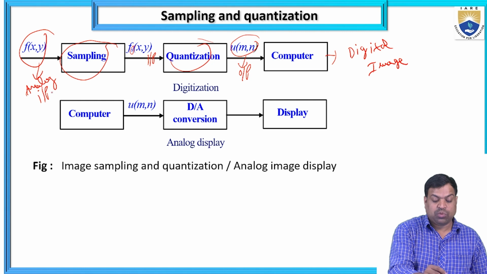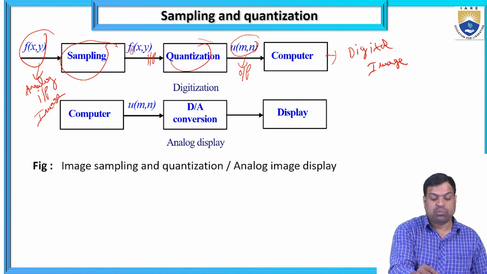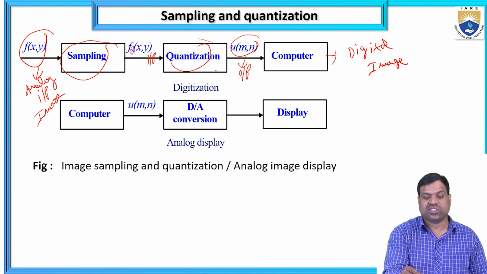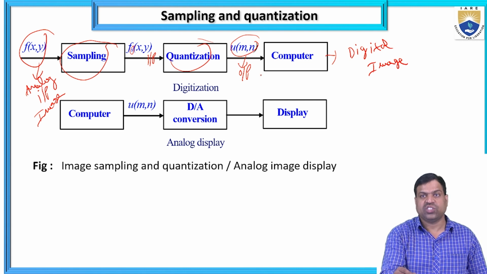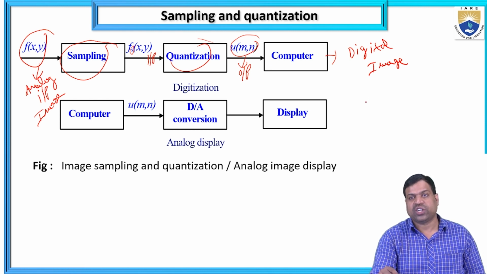So what is the input? Analog input, or analog image. The analog image is sampled, giving fs of x comma y, where s means the number of samples. So the sampled output is fs of x comma y. So what is the quantization? The sampled output fs of x comma y is the input for the quantization. The quantized output is u of m comma n. That means partitions, the number of partitions, that is the quantization, the quantized levels.